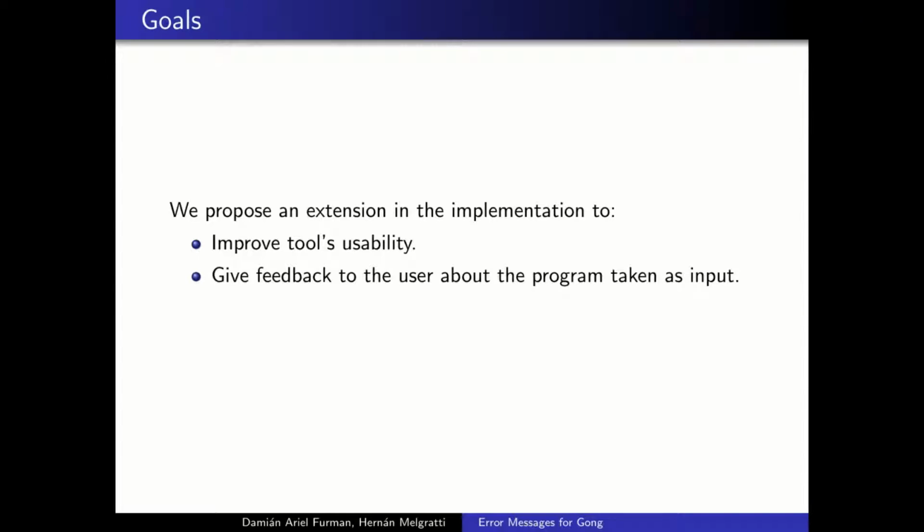The thing is that Gong only returns a Boolean value indicating if the properties that we're trying to check are satisfied or not, but it doesn't say anything about how these properties may have not been satisfied or which instructions might have broken them. So what we did is to propose an extension in the implementation to improve the tool's usability and give feedback to the user about the program taken as input.